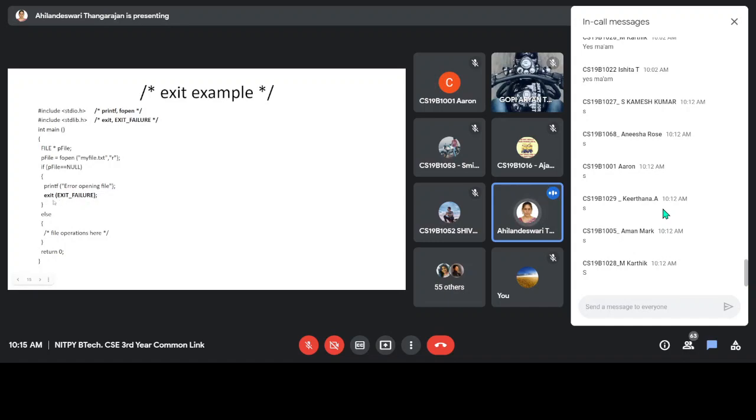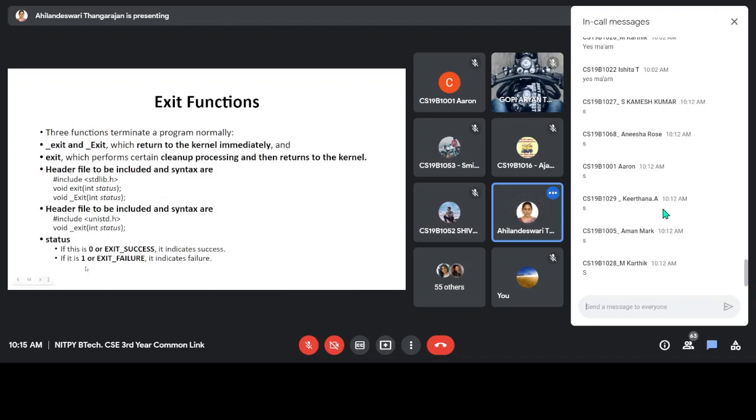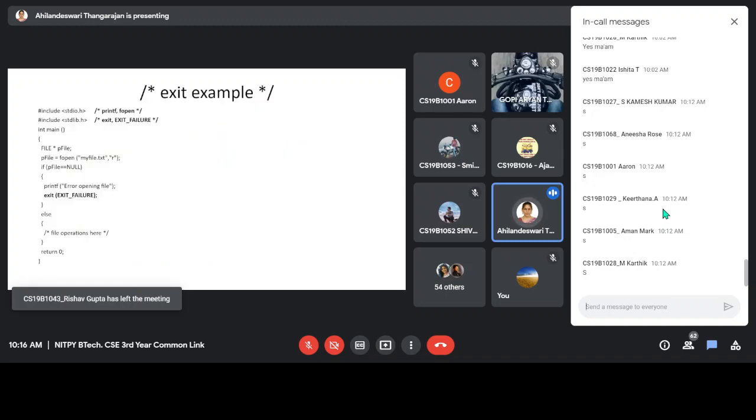So here we are executing exit with EXIT_FAILURE within brackets, which means you are passing value 1. For failure the value is 1. So for exit the status is 1. It's a failure status that we are passing. So 1 will be returned to the startup routine. That is the meaning. So on failure, it is exit(EXIT_FAILURE), meaning 1 will be returned to the startup routine by the main program, as it is a failure case, as the file is not opened. Okay, so this is an example for exit.